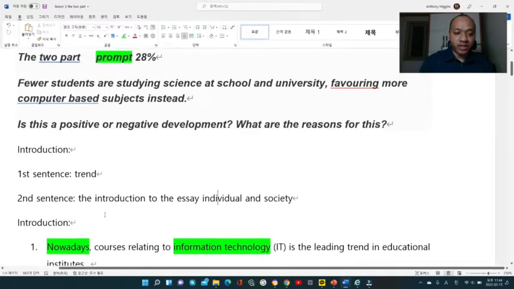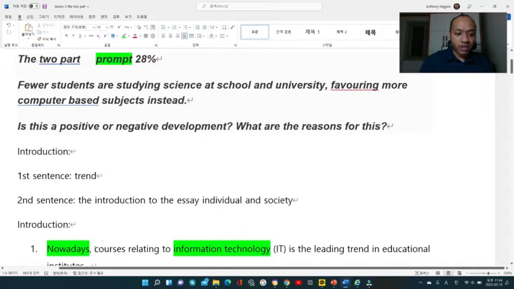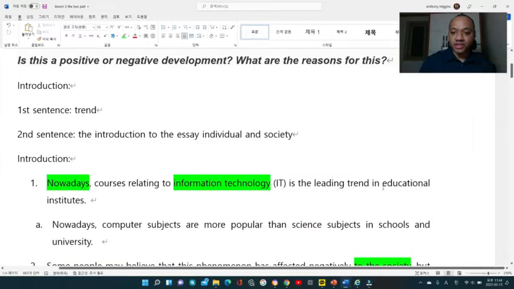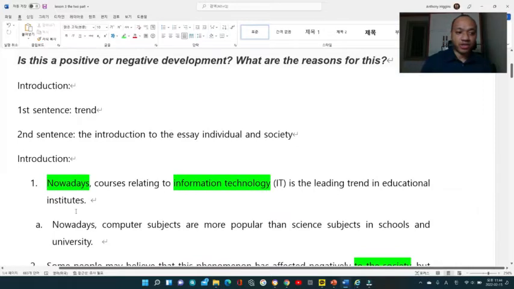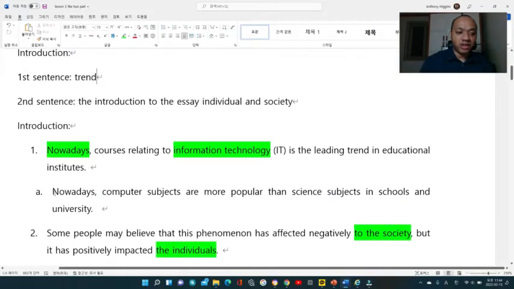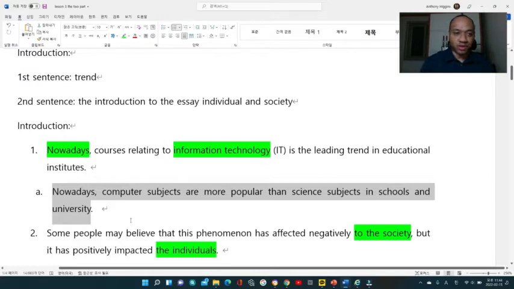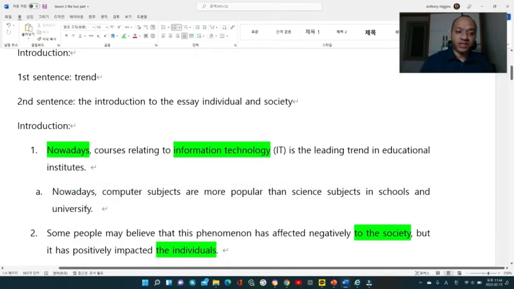Now, when we see here, courses is relating to subjects, like right here. And also, information technology, I wrote it instead of computer-based, and is the leading trend. All right, so basically I am saying it is more popular, all right, in educational institutes. Now, as you see here, right, this will be much easier for you to understand. In other words, it's more like this. Nowadays, computer subjects are more popular than science subjects in schools and university.